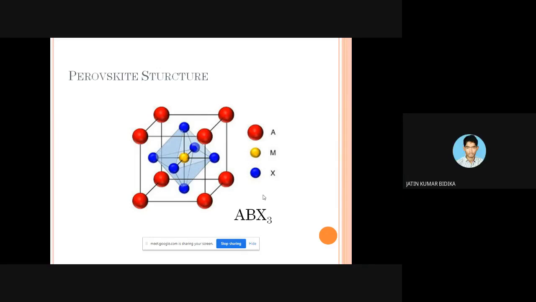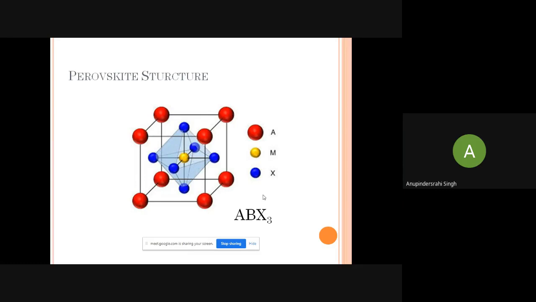Can you please tell whether the distortion is from the octahedral distortion or any other distortion? No, sir. This distortion means that different types of materials show different types of crystal structure in the perovskite.